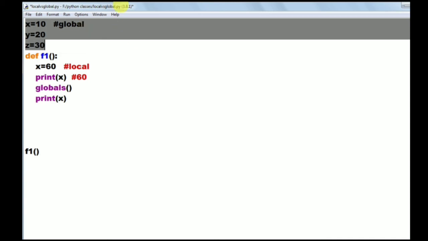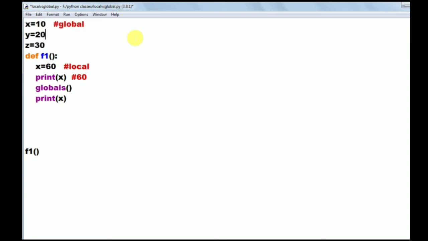A dictionary is one data type in which elements are stored in the form of key-value pairs. So x is the key and the value is 10, y is the key and 20 is the value, then z is the key and 30 is the value. Like this, elements will be taken as a dictionary. So this dictionary will be returned by the globals function.